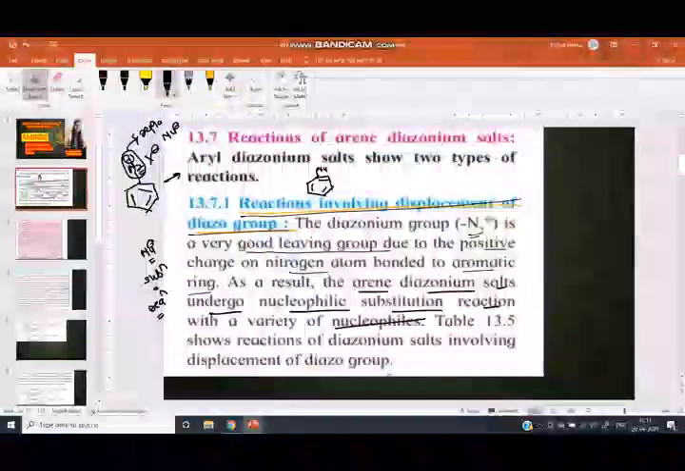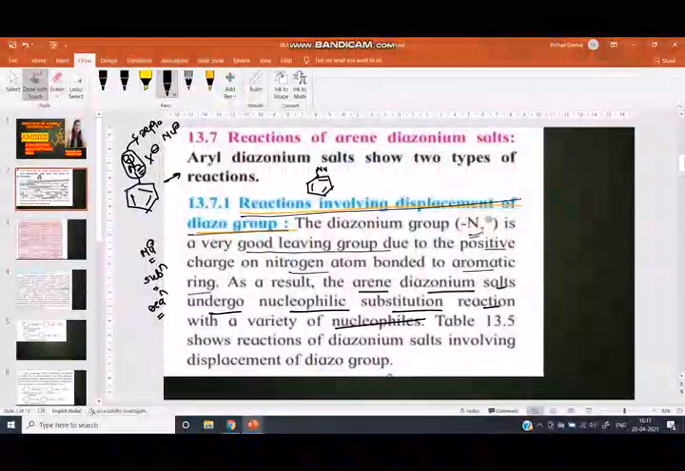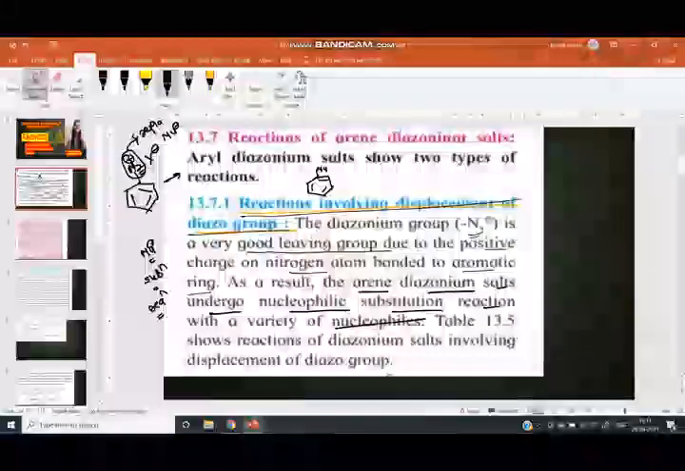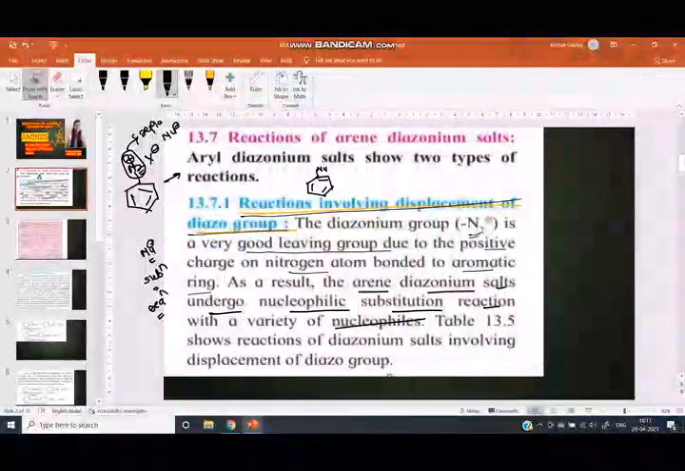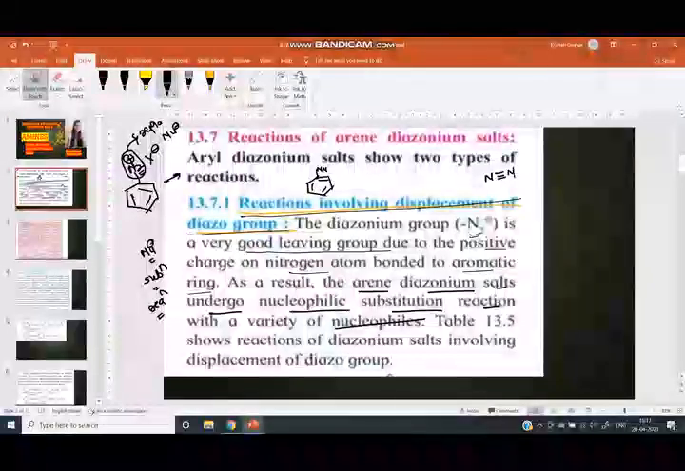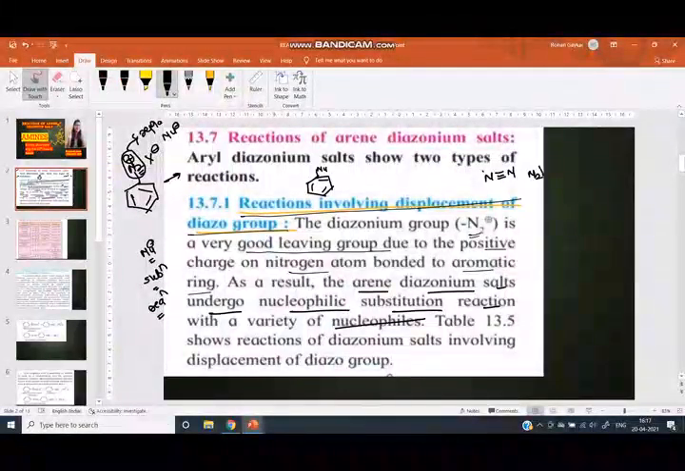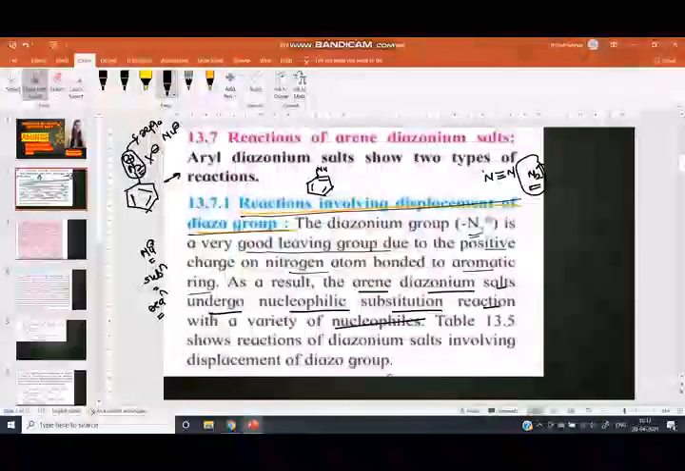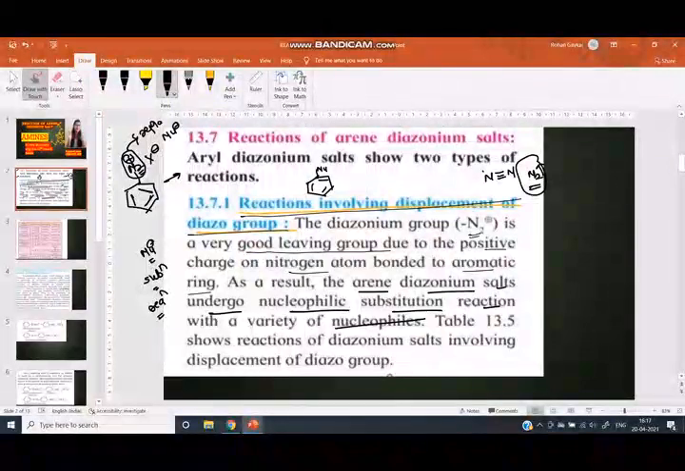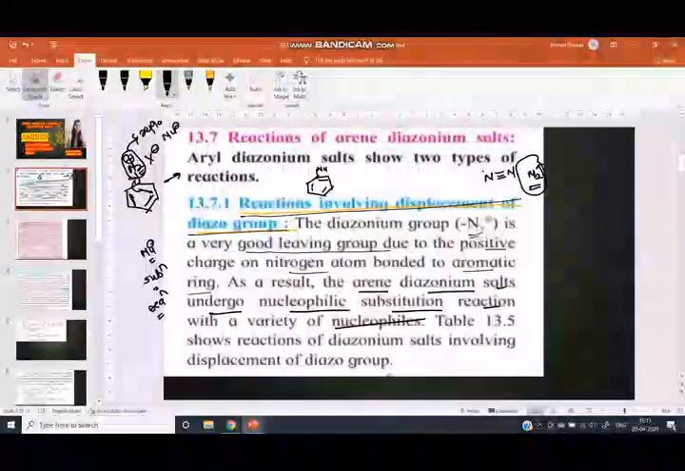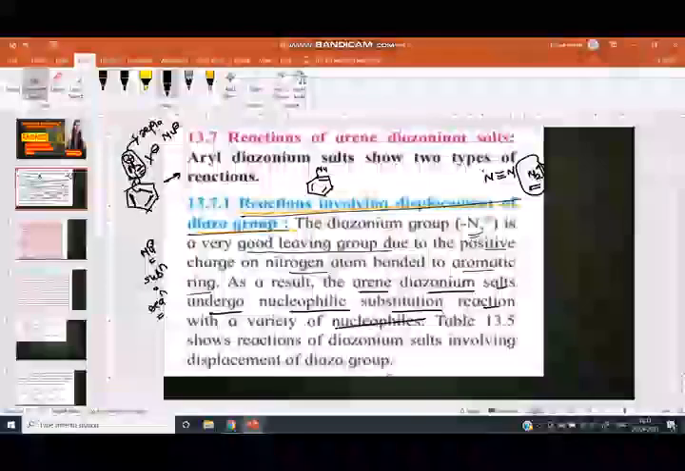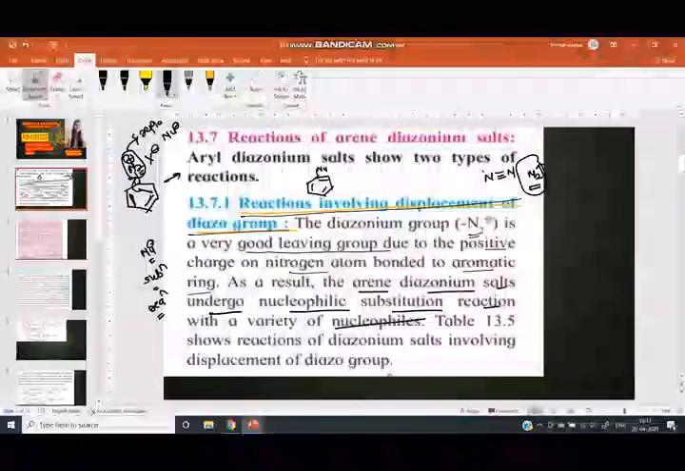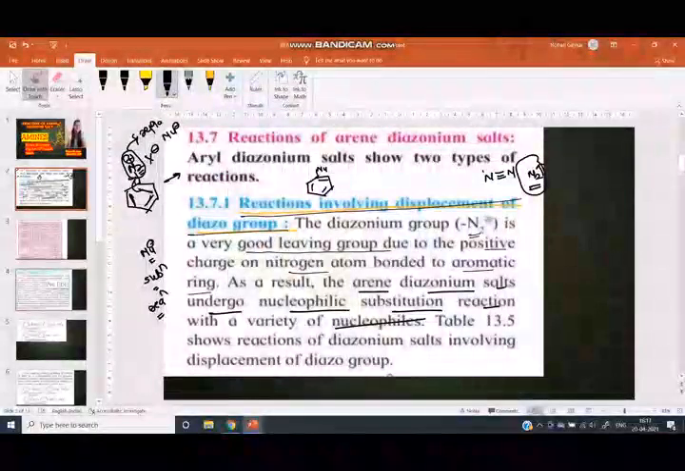Why here is N2 removed? Because N2 is a good leaving group, because the positively charged nitrogen is attached to the benzene ring. Why is it a good leaving group? Because here N consists of 3 bonds and nitrogen gas is an inert gas and it does not react with other species, therefore it is a good leaving group. And this diazo group is stabilized by the benzene ring. Why? Because the benzene ring consists of 6 electrons and it donates its electrons to this positively charged nitrogen.